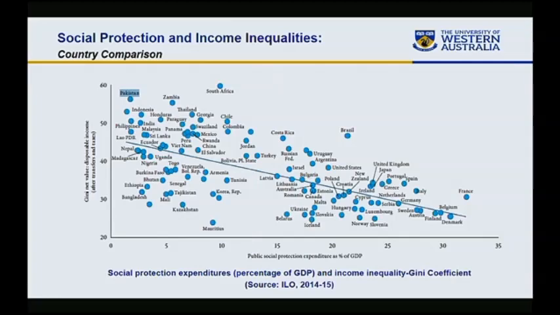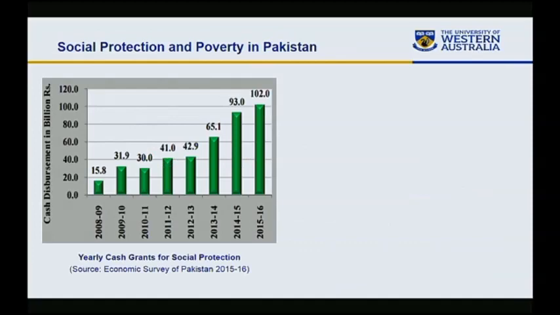However, spending less on social protection in comparison to other countries at a particular point in time does not necessarily mean that Pakistan is not increasing its share of social protection spending. In fact, when we look at the trends of social protection spending in Pakistan, we see that social protection spending is continuously going up from 2008 to 2016, from 15 billion rupees to 102 billion rupees.